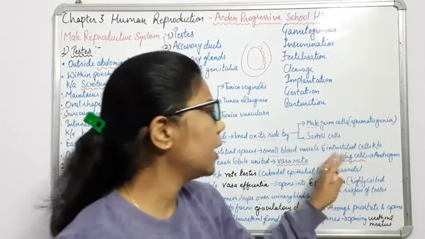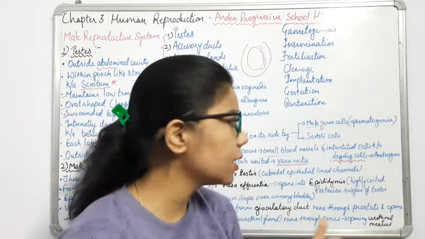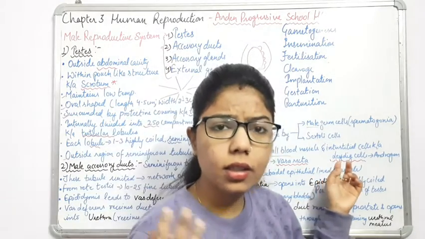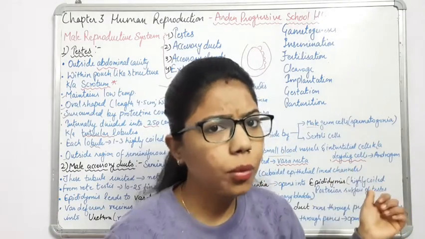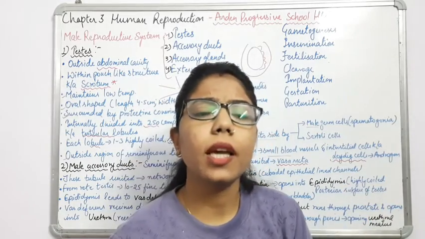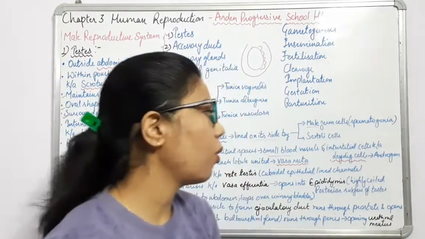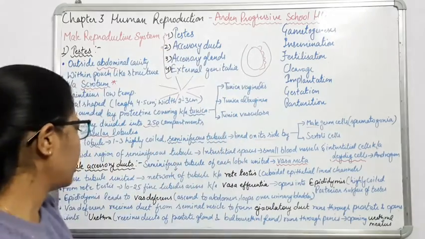What is the role of Leydig cells? They are responsible for the synthesis and secretion of the hormone formed in the testes, which is known as androgen. So the androgen hormone is produced by these Leydig cells.